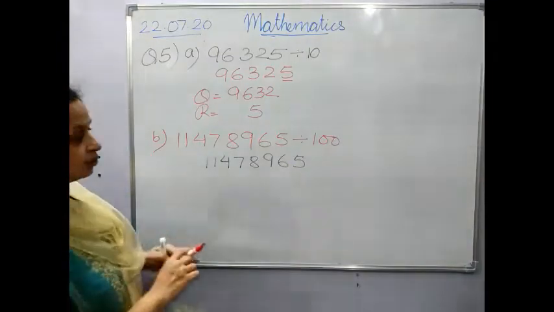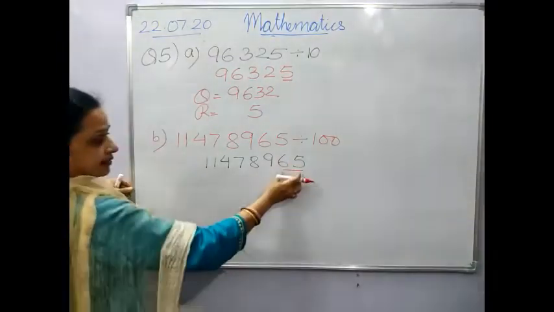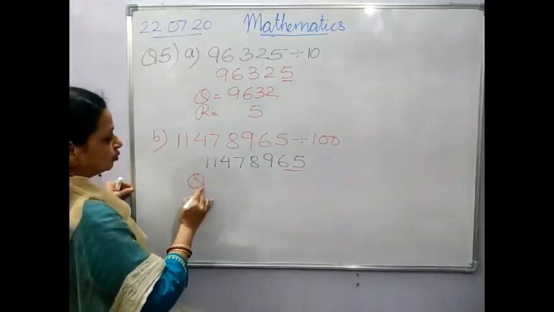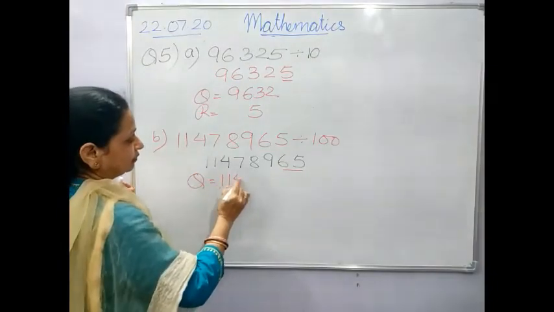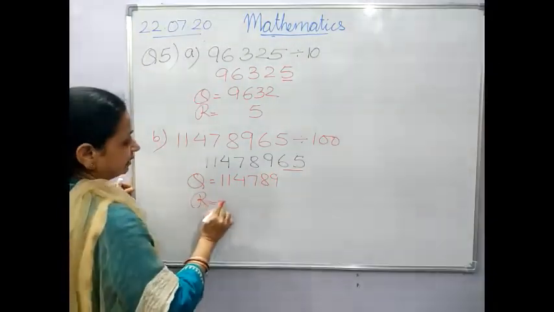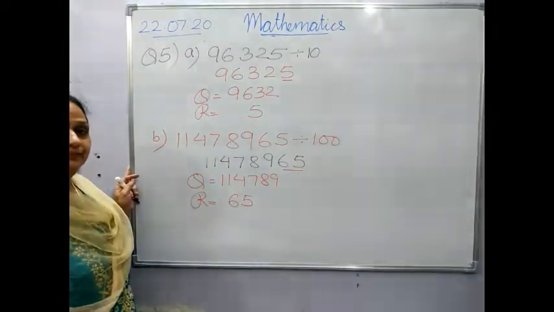So how many zeros are there? 2. So you will underline 2 places. This will be your remainder and the rest of the number will be your quotient. So quotient is equal to 1,1,4,7,8,9 and your remainder will be 65. Clear?